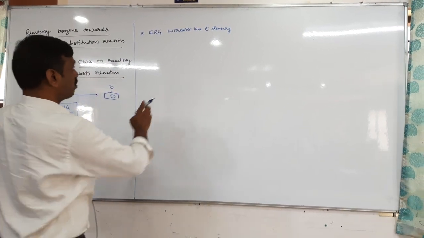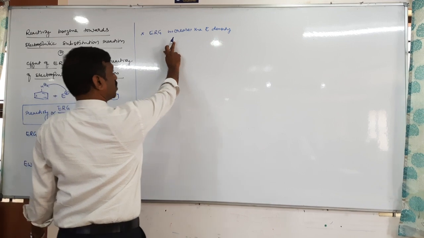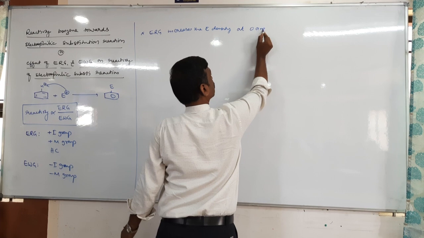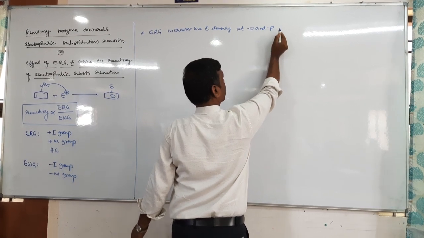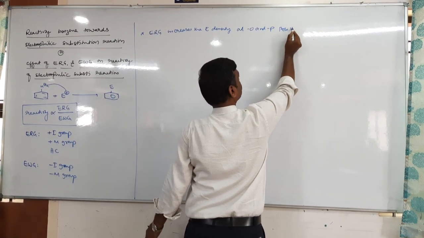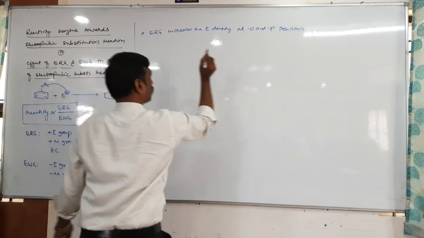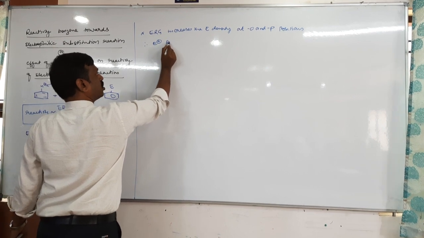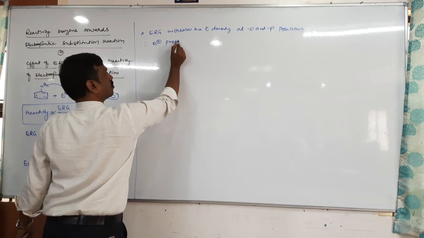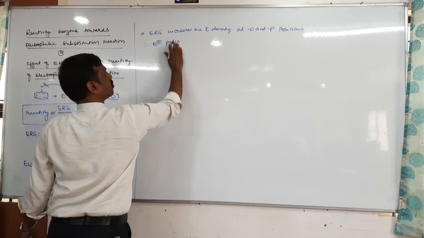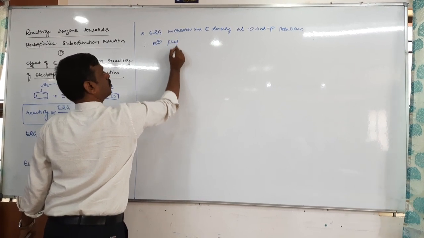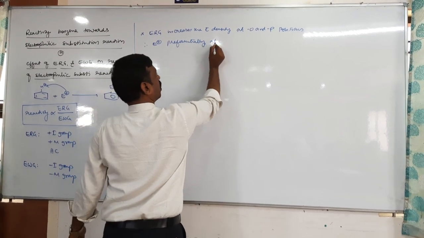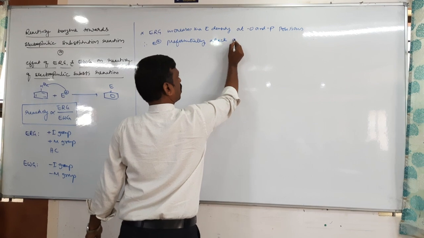So the statement is, electron releasing group increases the electron density at ortho and para positions. Therefore, electrophile preferentially attacks which position?